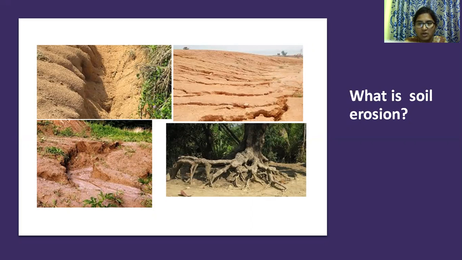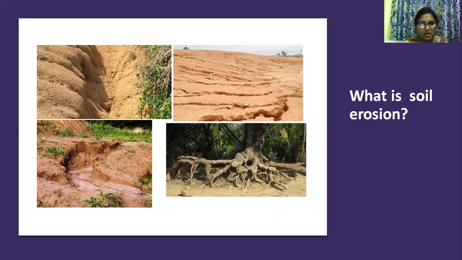The soil is formed by disintegration or weathering of parent rock by physical, chemical and biological agents during the course of evolution.